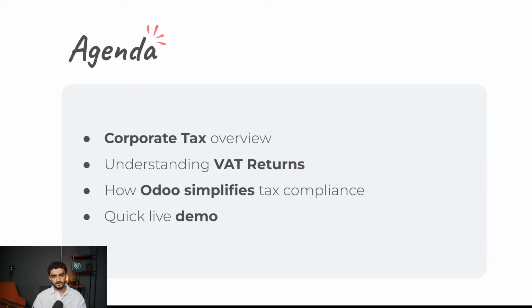Now, we're going to focus on two major areas today. First, which would be the corporate tax. We're going to go over what that is, who that applies to, and what you need to track throughout the year. The second is your VAT returns. We're going to review the standard filing process, the most common challenges SMEs run into, and how Odoo solves these problems. For both, I'll follow the explanation with a quick live demo showing how it works directly in the system, and then I'll wrap up with a bit of a Q&A session at the end of this webinar, and you can feel free to ask me any questions you might want to.